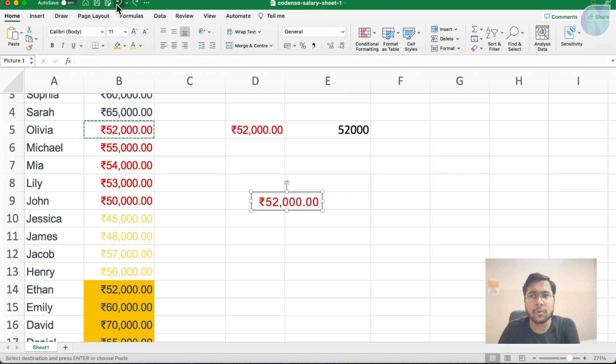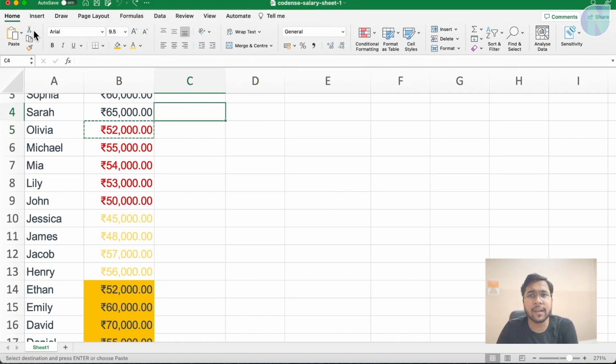So let's undo something. Here are other options available, like which action you want to undo. Okay, here we are: cut, copy, paste. Now let's see other things.